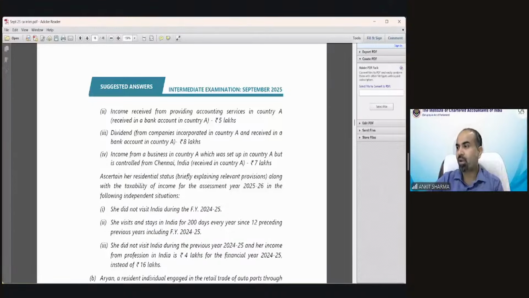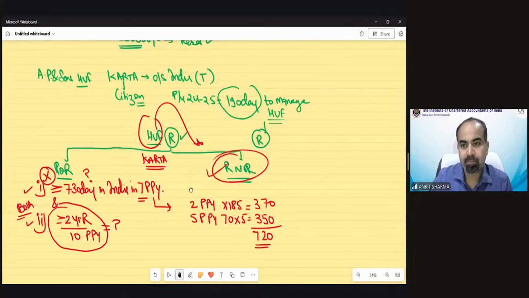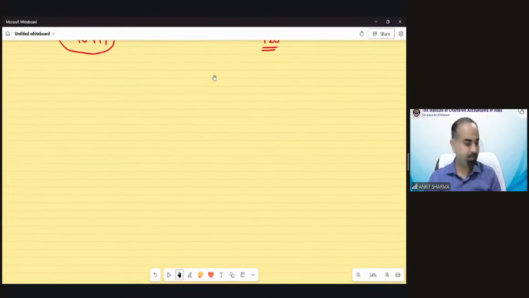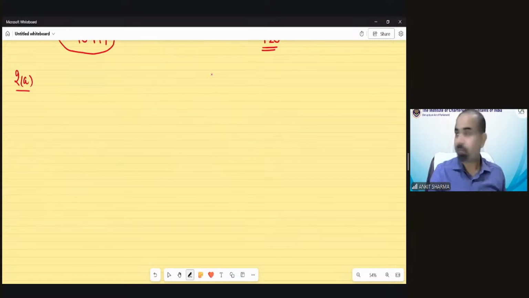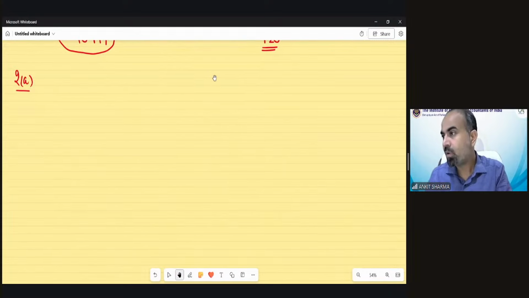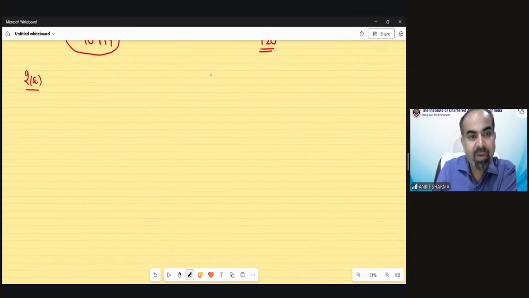So got it. Now we are going to solve this question one by one. Let me open this question in my second system. So I would share the screen for the solution. So the information which has been provided in the first case, question number 2. In the first case, Shweta is a citizen. Let me write down the important point. She is a citizen of India.